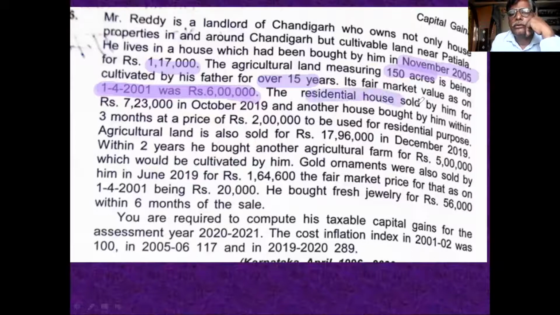The residential house was sold by him for rupees 7,23,000. Then in October 2019, another house was bought by him within a period of 3 months at a price of 2 lakh. This is the information relating to the residential house. What is the cost of the residential house? You tell me.